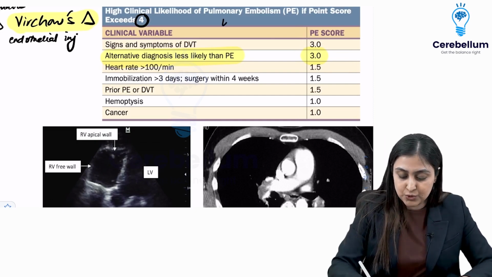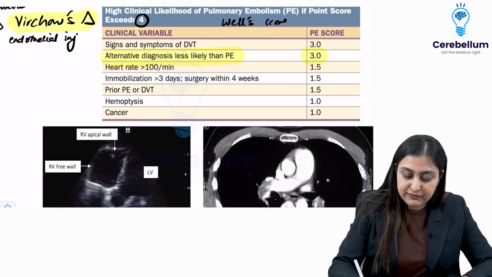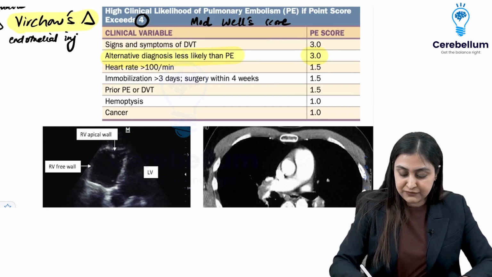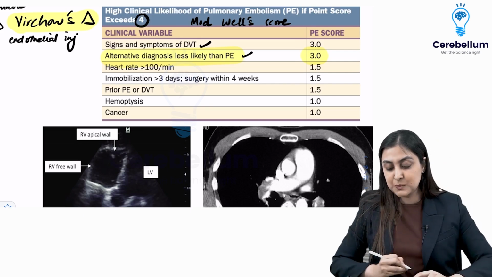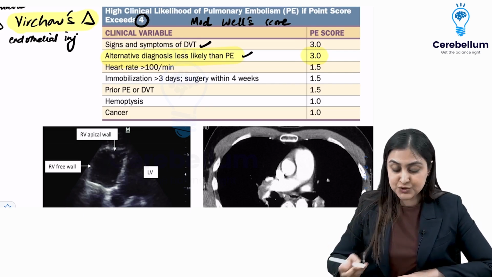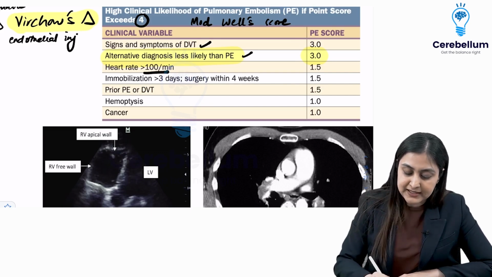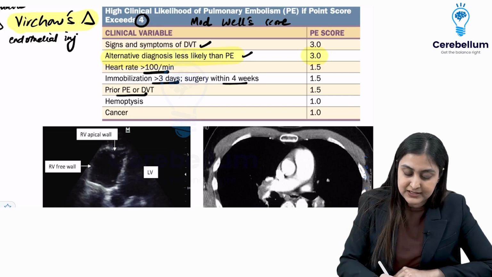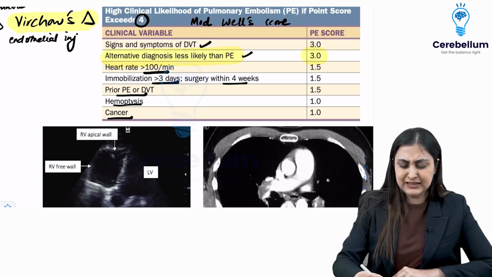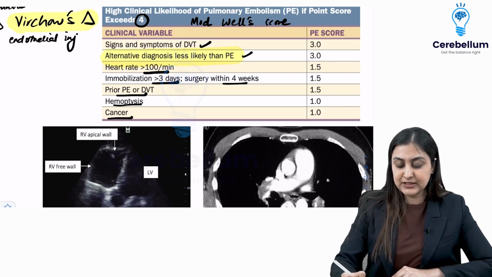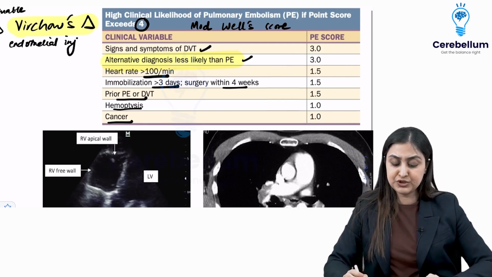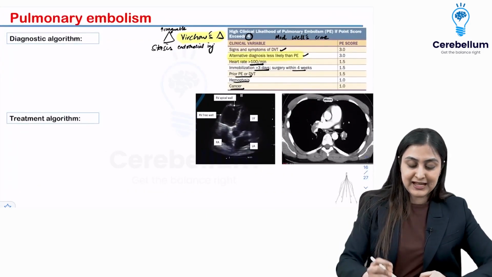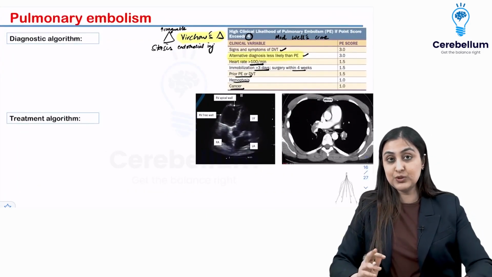Alright, so this is what is known as the Wells score, or the modified Wells score, for the likelihood of pulmonary embolism. If DVT signs are present and PE is likely, you are already there with a score of 6. If there is tachycardia, or immobilization more than 3 days, or surgery within 4 weeks, prior history, hemoptysis, cancer. In one old exam, you were asked to calculate the score based on the parameters. So you just want to put this in your notebook and look at it once for INICET. Otherwise, clinically for the diagnostic algorithm, it won't be needed in the actual exam.